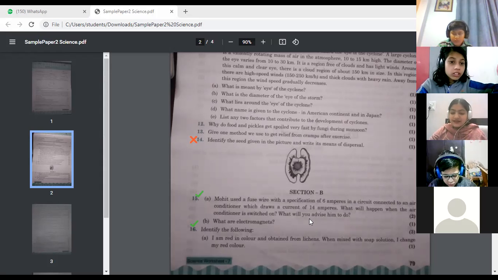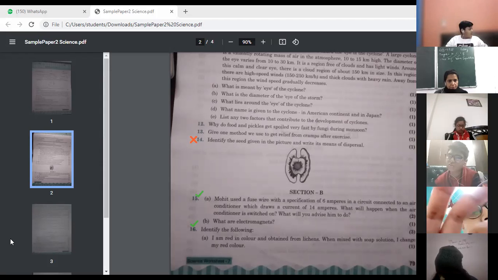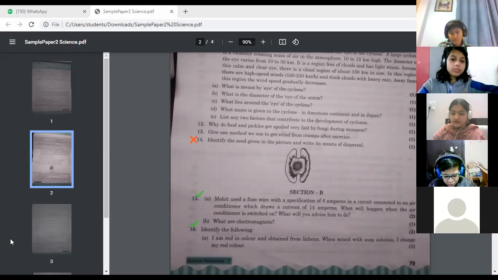Can I tell? Yes. An electromagnet is a magnet that turns on when the electric current passes through it. Yes. The piece of iron that starts behaving like a magnet when the current is passed through it is known as an electromagnet. Okay.